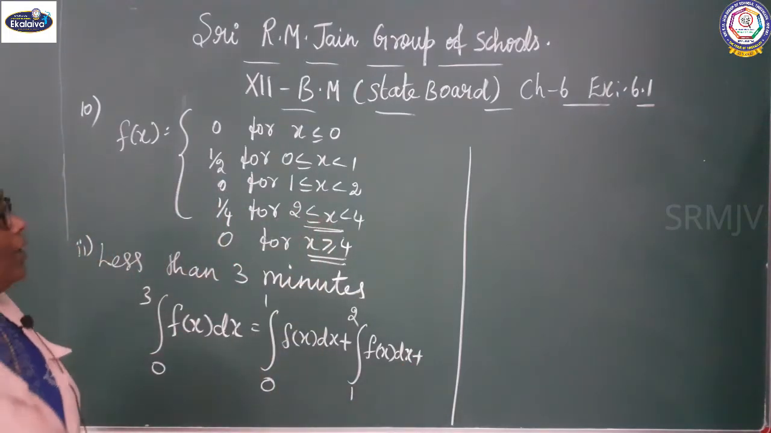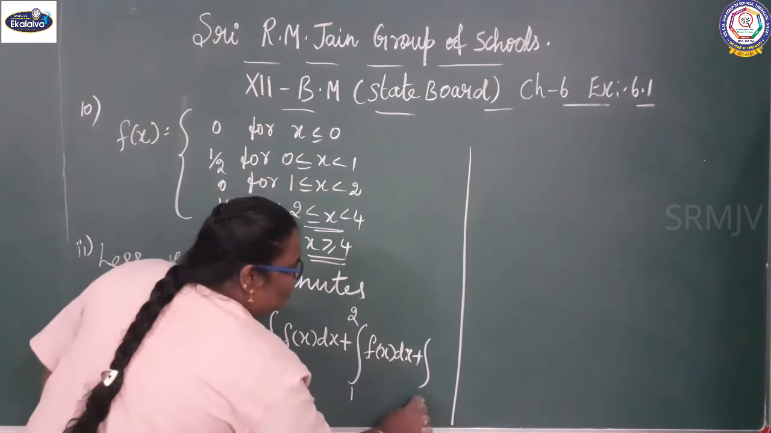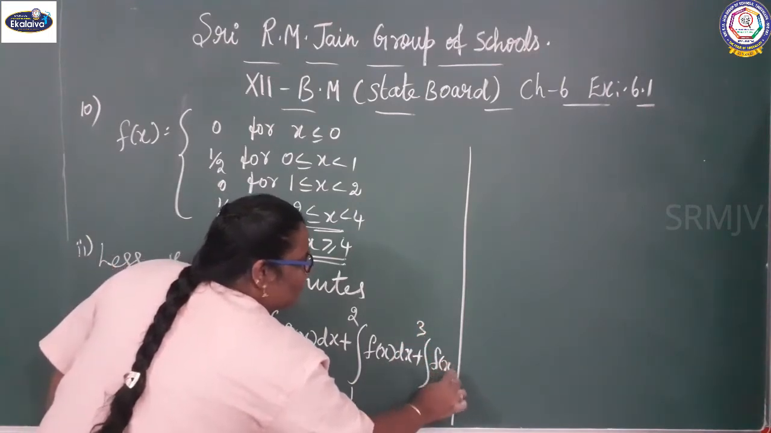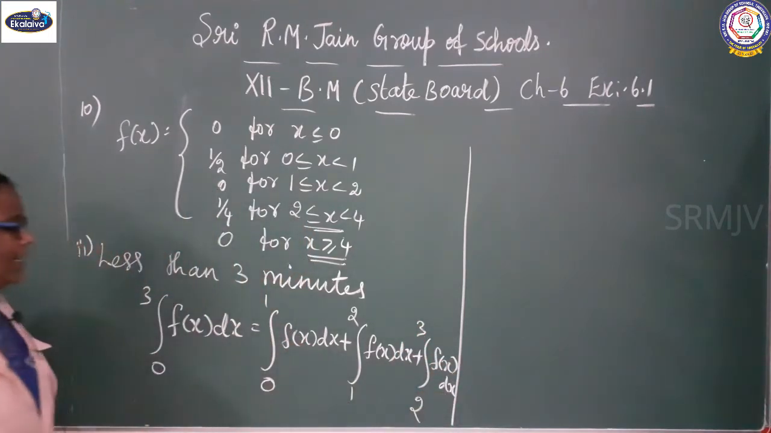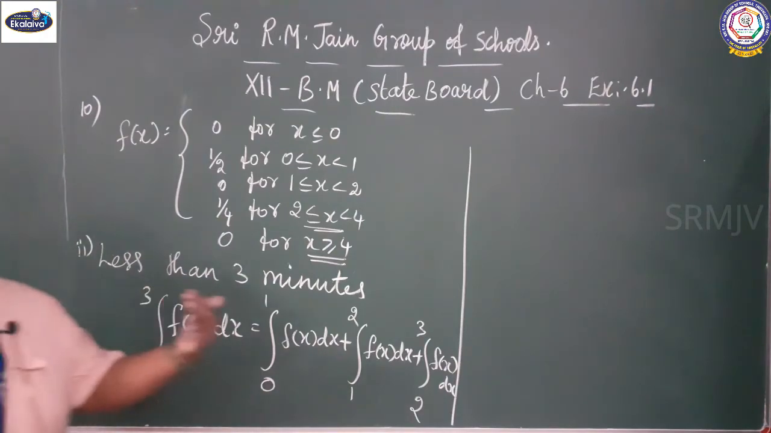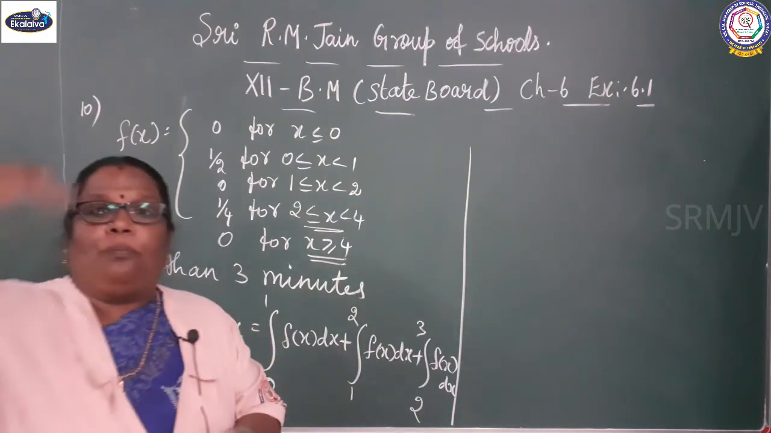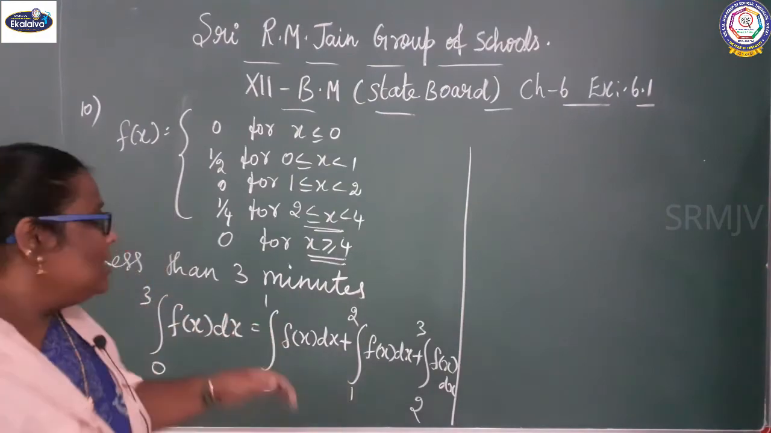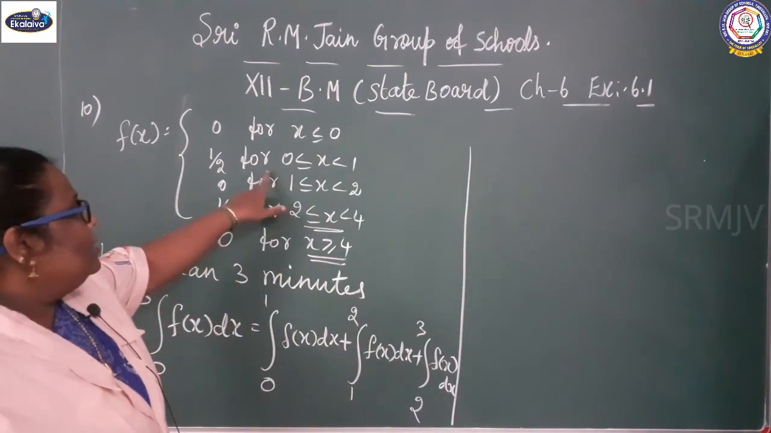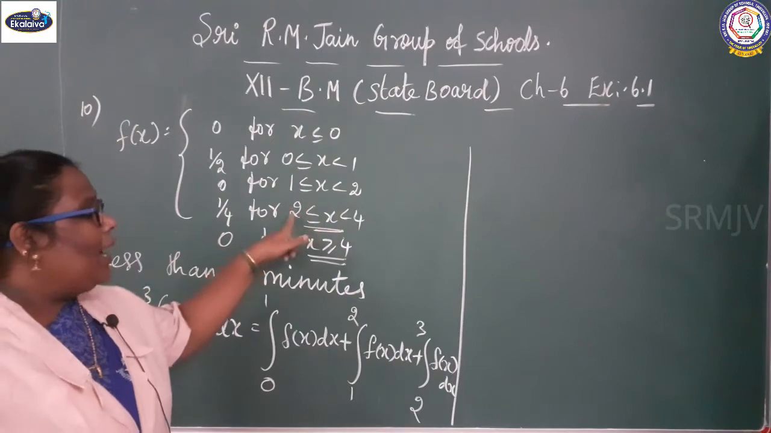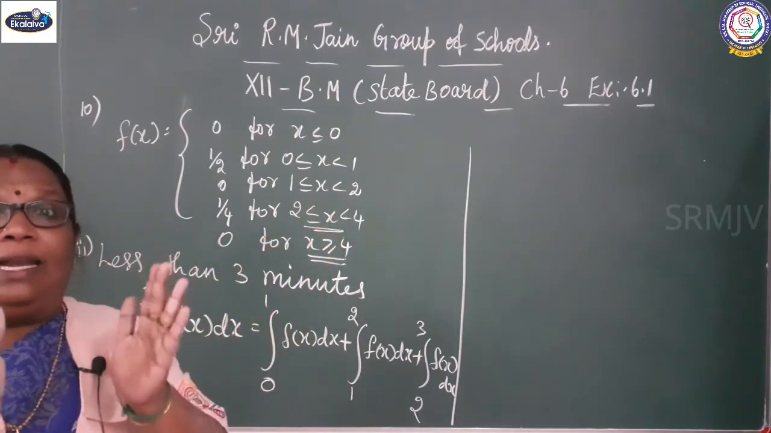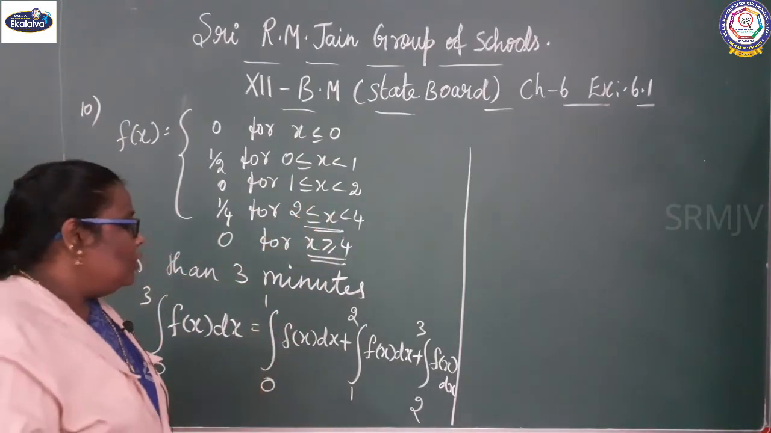integral 2 to 3 f of x dx. Is it clear? 0 to 3 because less than 3 minutes. The lower limit is 0, the upper limit is 3. So you can split the term 0 to 1, 1 to 2 and 2 to 3, because 3 is the upper limit.